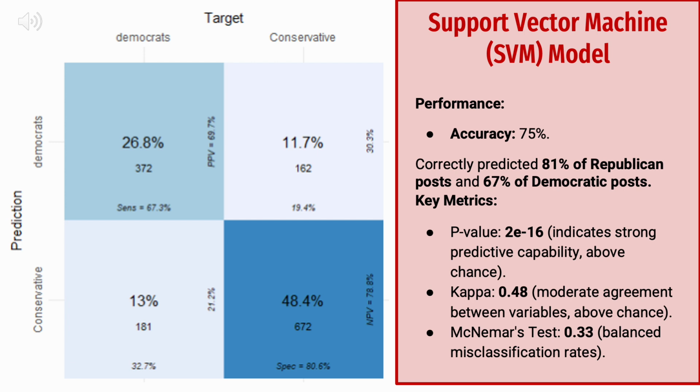Since McNemar's test showed that the misclassification rates were not statistically significant from each other, such that the intermingling of features did not cause a skew towards the conservative class, this suggests that the larger conservative dataset provided an advantage in learning patterns rather than systemic confusion from shared features. While class balancing helps, the motto that there's no replacement for displacement stands true, and thus increasing the size of the Democrat dataset should address this discrepancy.